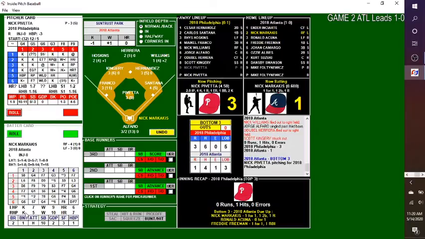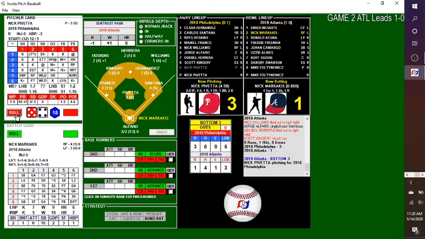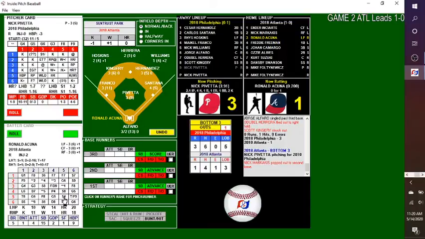We're headed to the bottom of the third. Markakis, Acuna, and Freeman due up for the Braves. Nick Pivetta, through 2 innings, has allowed 1 run and 2 strikeouts. Markakis, 1 for 1 with the double. He would score. The pitch, and it's a ball. Nothing going there. Markakis waiting for the next one. This one popped up high. Hernandez says, I've got it, no problem. And that'll be out number 1.